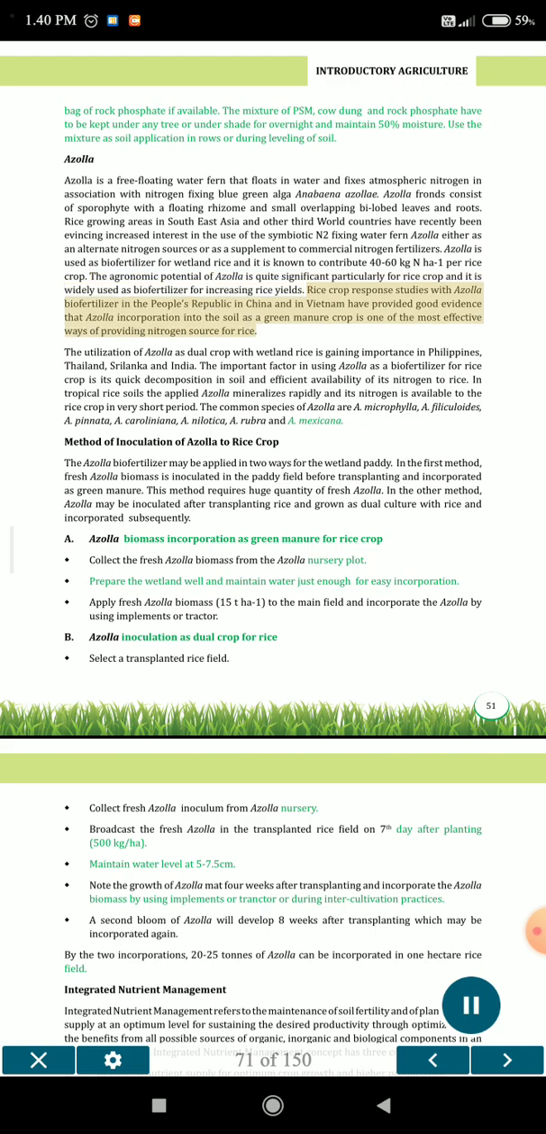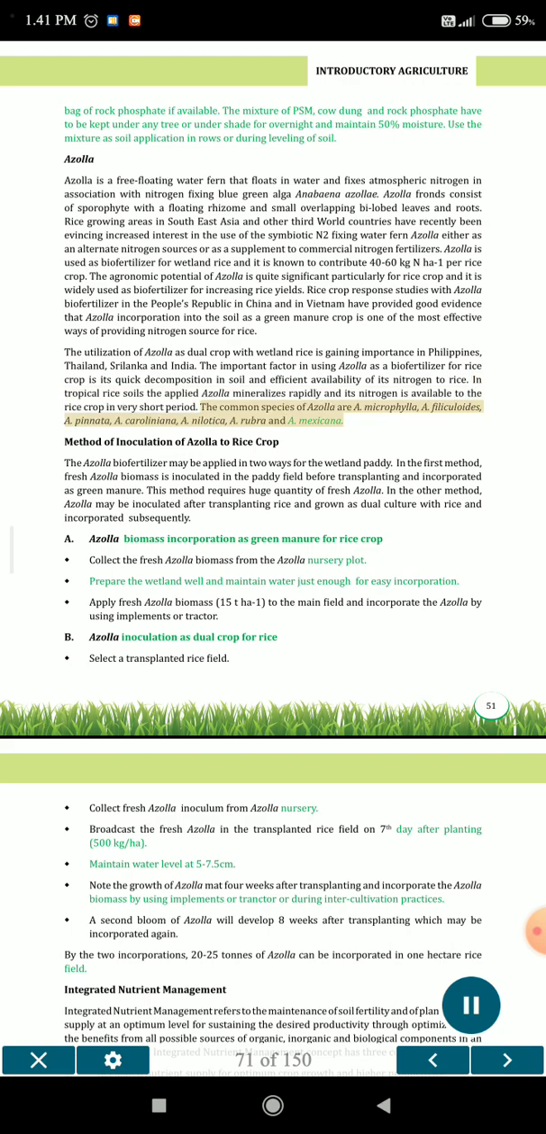Rice crop response studies with Azolla biofertilizer in the People's Republic of China and in Vietnam have provided good evidence that Azolla incorporation into the soil as a green manure crop is one of the most effective ways of providing a nitrogen source for rice. The utilization of Azolla as a dual crop with wetland rice is gaining importance in the Philippines, Thailand, Sri Lanka and India. The important factor in using Azolla as a biofertilizer for rice crop is its quick decomposition in soil and efficient availability of its nitrogen to rice. In tropical rice soils, the applied Azolla mineralizes rapidly and its nitrogen is available to the rice crop in a very short period.